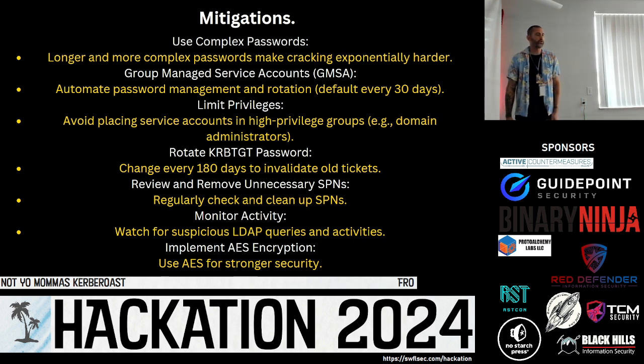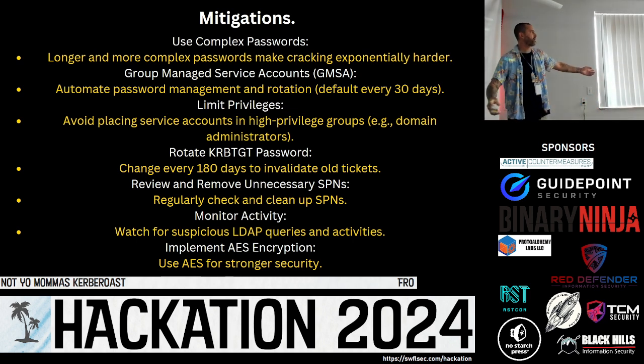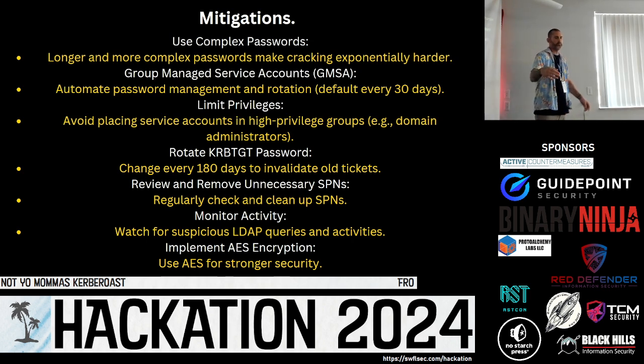We want to use longer and more complex passwords, right? Makes the cracking exponentially harder. Think of a big long sentence. I went to Hackation 2024. Make it different characters and numbers. That's going to be harder to crack, right? We can use group managed service accounts here as well. It automates our password management and our rotation. Default is every 30 days.